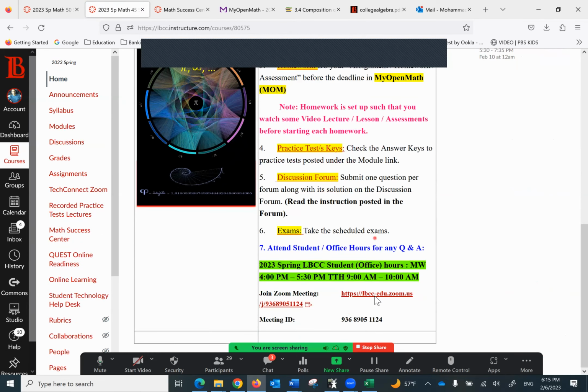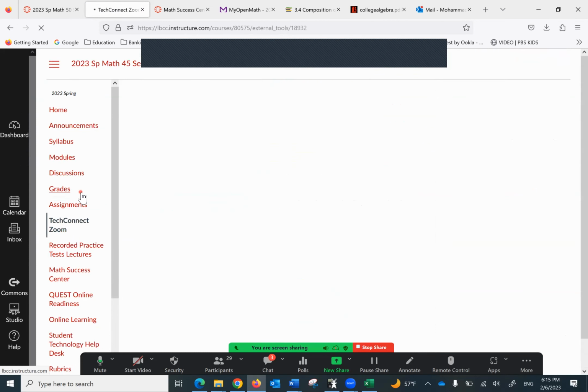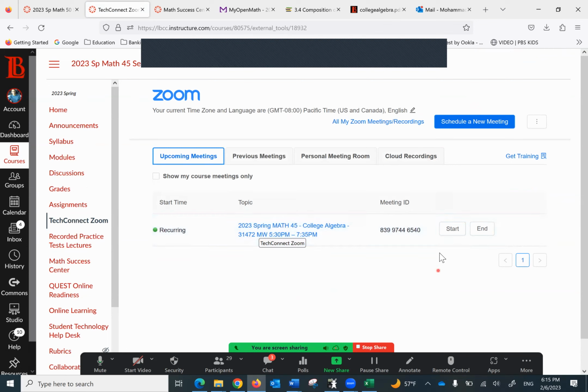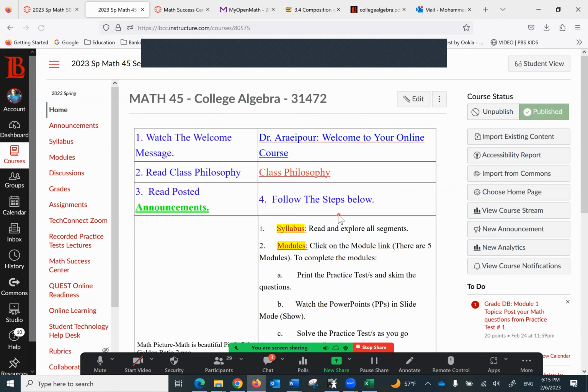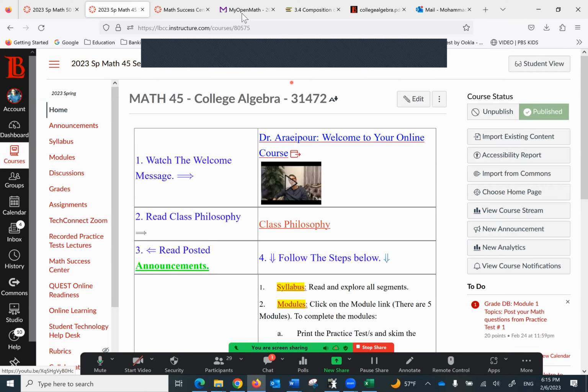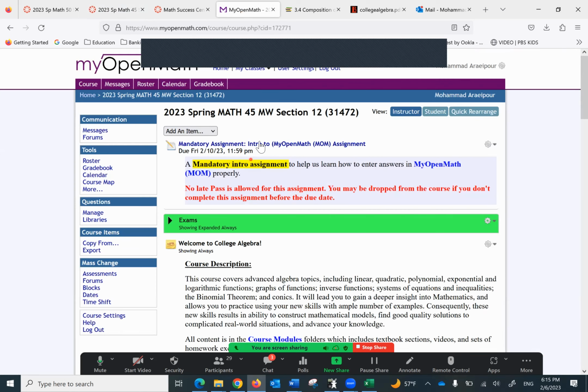At the end of the home page, this is the student office hours. Also on the left side, the Tech Connect Zoom. In order to get to this class, all you have to do is click on this and start and join as a student. You have to join.